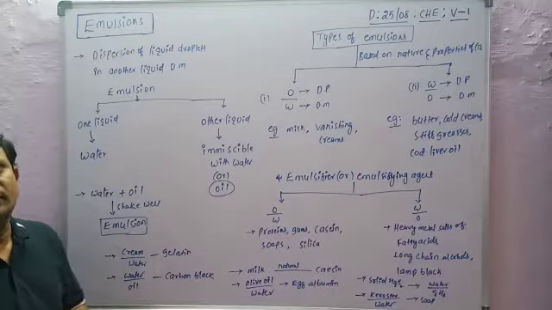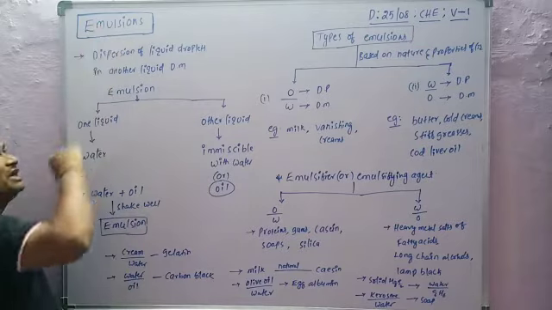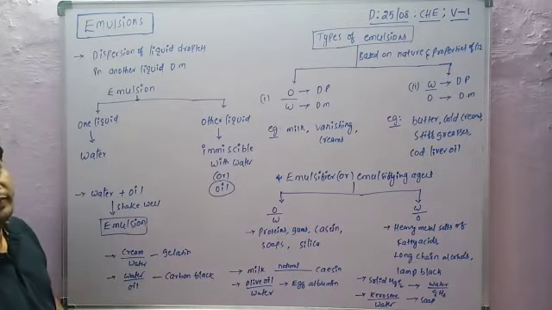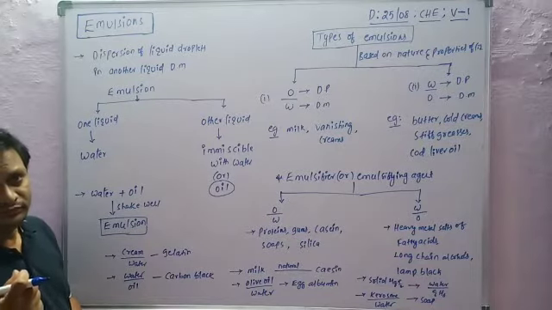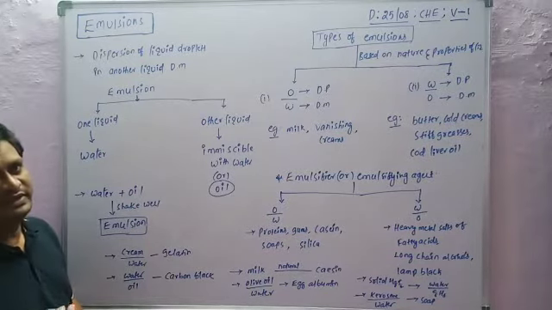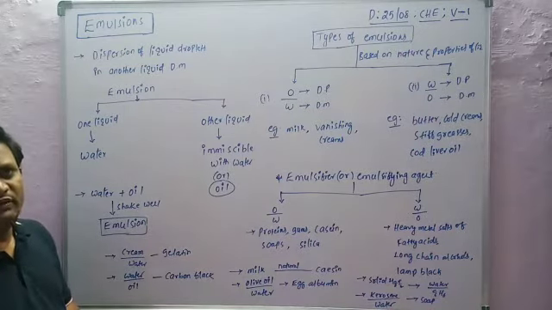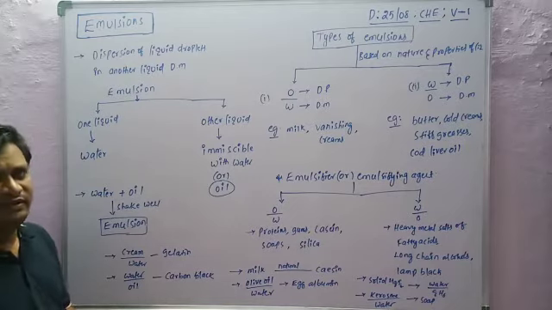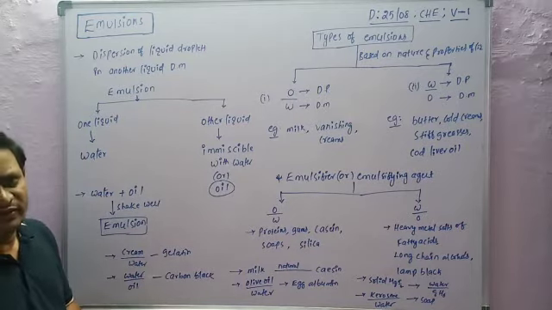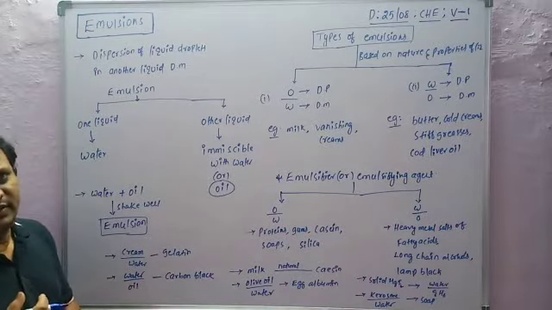After completion of properties of colloidal solutions, the next topic is emulsion. What is an emulsion? Generally, an emulsion is a mixture of two liquids. In these two liquids, one is liquid droplets, the other is water. Liquid droplets means it is a liquid, and water is also a liquid. So an emulsion consists of two liquids.